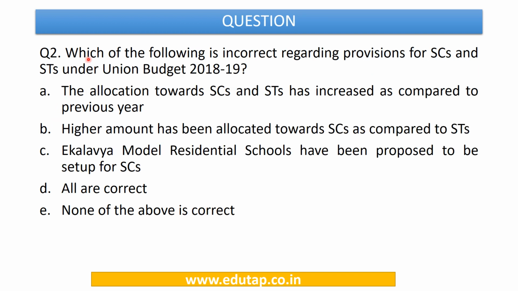Which of the following is incorrect regarding provisions for SCs, that is scheduled castes, and STs, that is scheduled tribes, under the Union Budget 2018-19? Options are: the allocation towards SCs and STs has increased as compared to the previous year. Higher amount has been allocated towards SCs as compared to STs. Eklavya model residential schools have been proposed to be set up for SCs. All are correct, none of the above is correct.